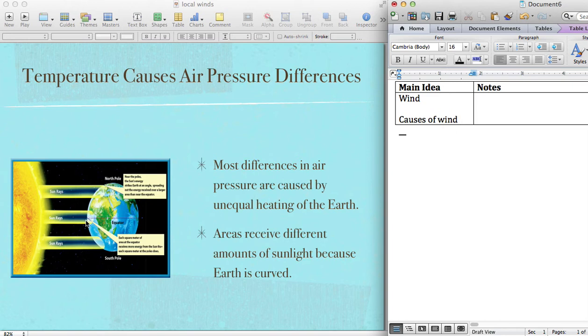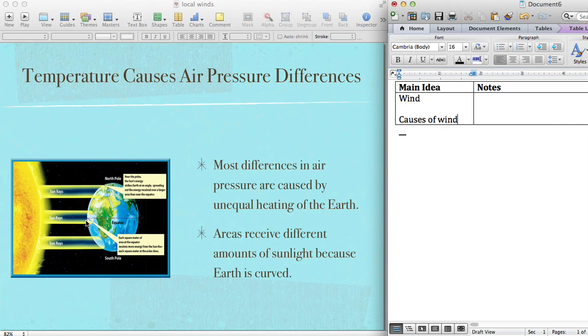Different areas of the Earth receive different amounts of sunlight because the Earth is curved, right? If you're at the equator, you're going to get more intense sunlight. It's going to be hotter. If you're near the poles, you're going to get less intense sunlight and it's going to be cooler. And again, these are general rules, right? Sometimes because of ocean currents, because of other weather factors, one area might be cooler or warmer than another. But in general, it's cooler up here and it's warmer down here.